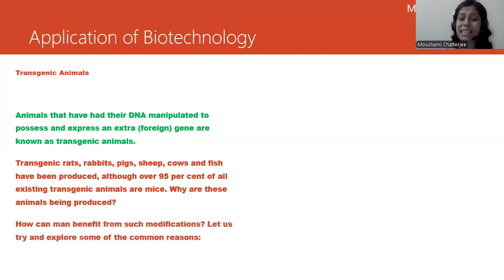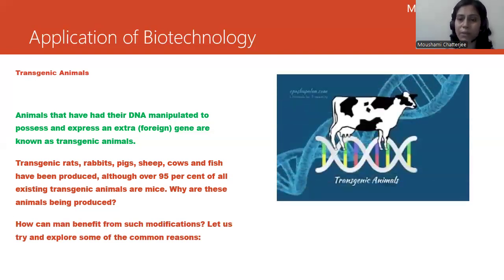Now, to understand this, there are a few pointers which we will be discussing regarding why we need these transgenic animals. Okay, so let us try and explore some of the common reasons. You can see over here, this is a transgenic animal which has been shown. So this is a cow. And why are we calling this a transgenic cow? The reason being we have gone ahead and changed a few sequences.